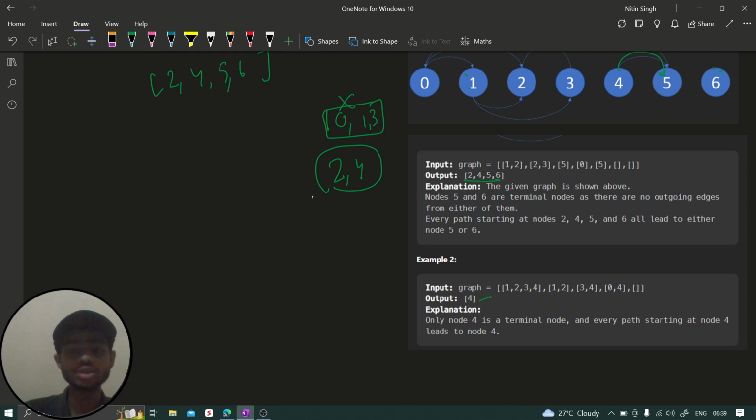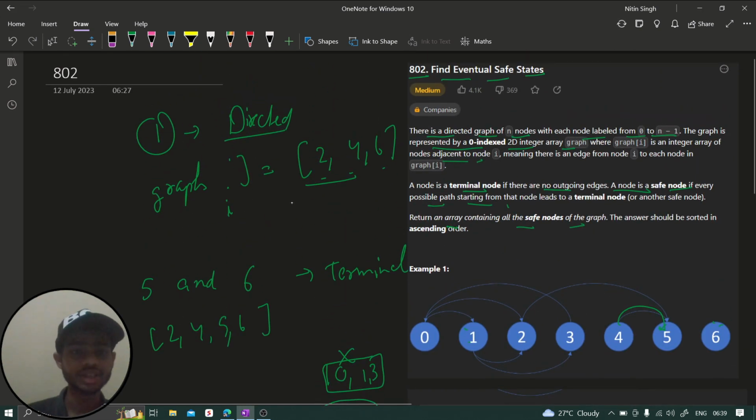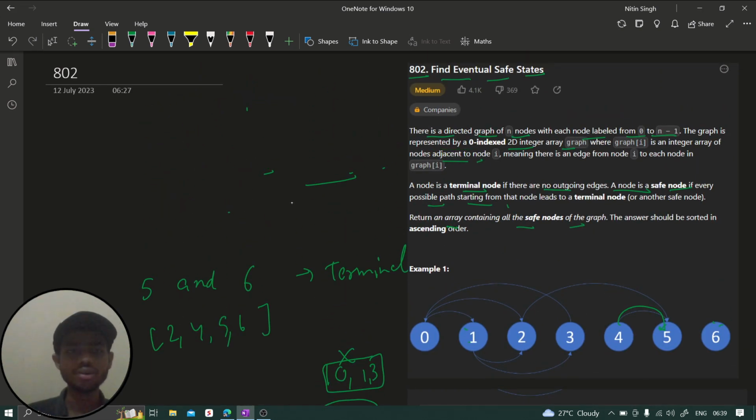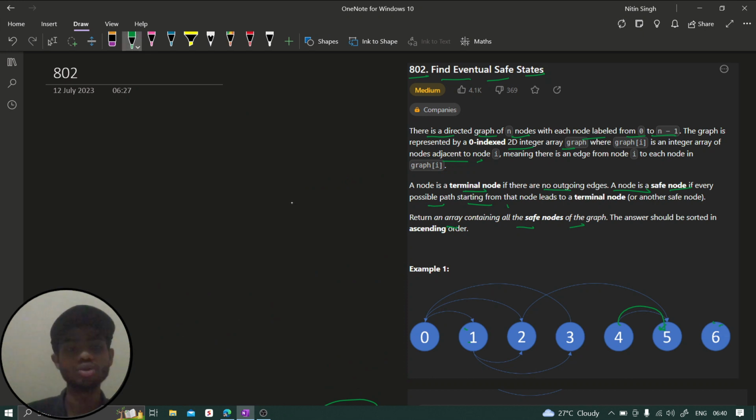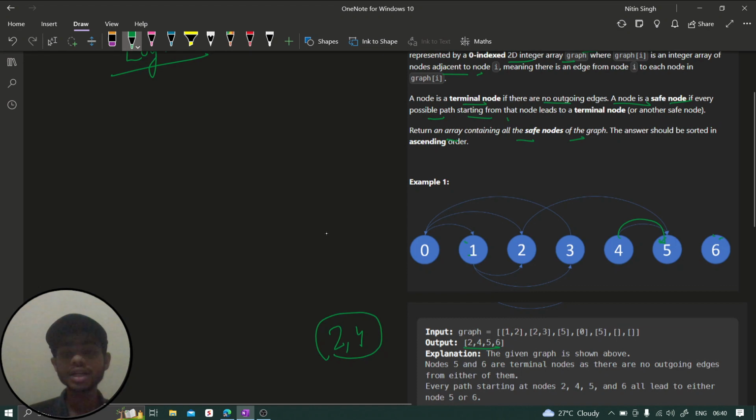Fine. Now guys, let's see the logic part and see how we can solve this problem. I'm going to remove all these things, and the logic is again going to be really easy. We don't need to do anything else in this problem, just one algorithm and that will solve it, right? So what is the logic going to be here? One thing we notice is that the only way we can say a node is not a safe node is when it keeps me in a loop, right? We can't come out of a loop.